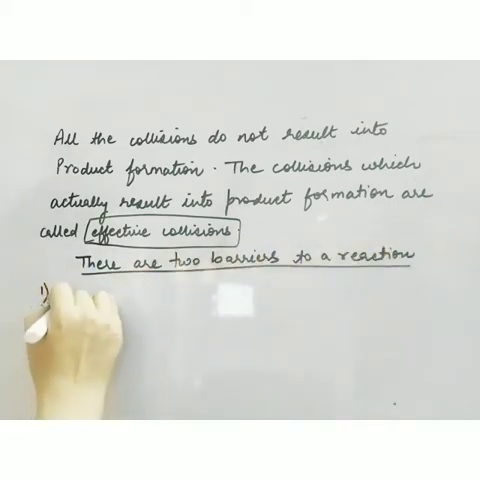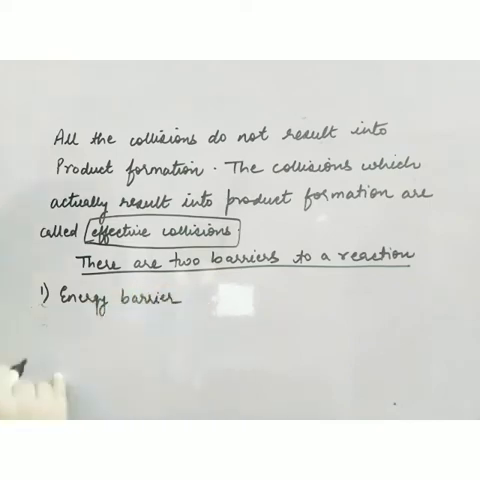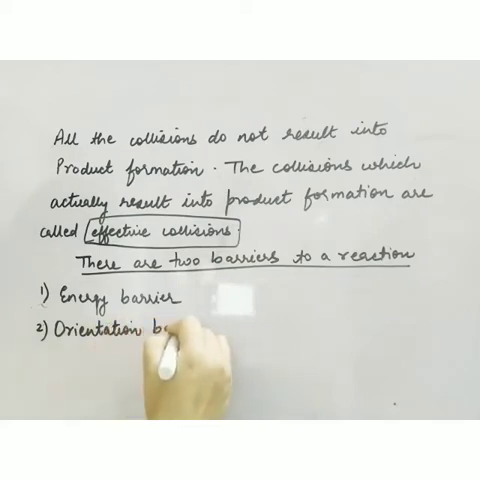First is the energy barrier and second is the orientation barrier. Now we have to discuss these two barriers one by one. It means for a reaction to occur, the reactant molecules must cross the energy barrier as well as the orientation barrier. So first is the energy barrier.